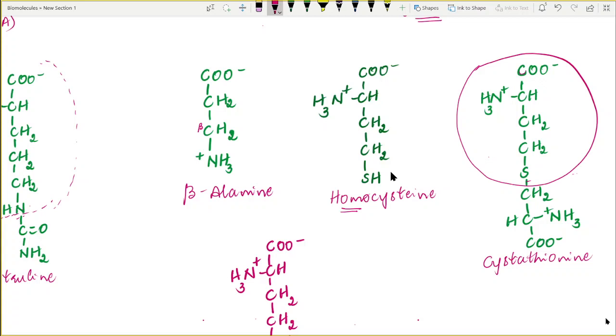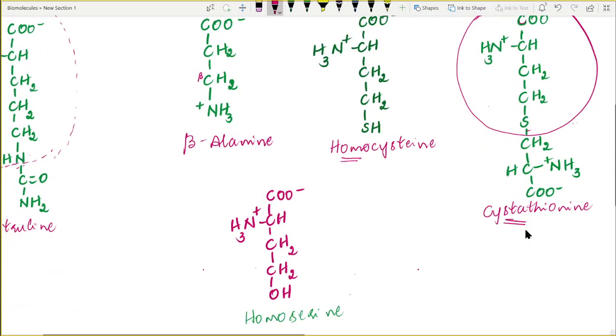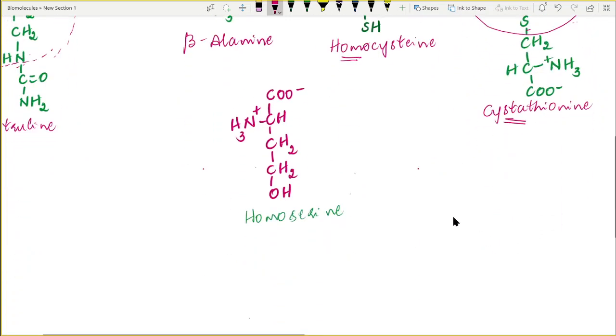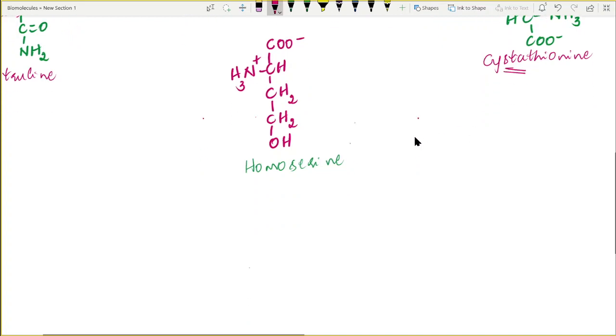This compound is nothing but cystathionine. In one of the amino acid metabolic disorders, cystathionine appears in the urine of human beings. So it has some clinical significance.